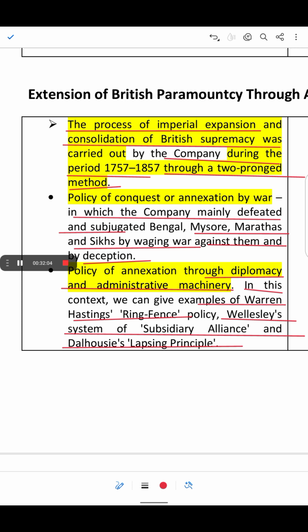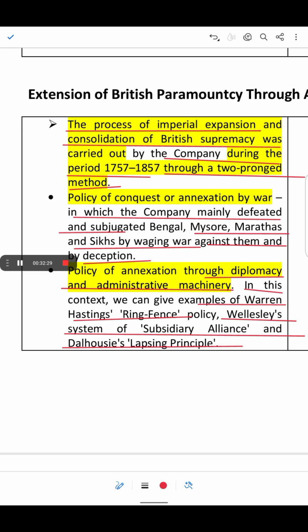All these things helped the British to consolidate their power and conquer kingdoms, either by war and conquest or by their strong policies. The British used these methods to expand their control and consolidate their power in India. They did not always have to fight wars.